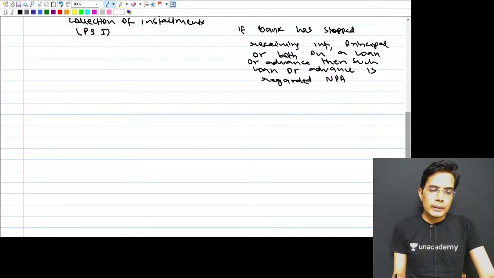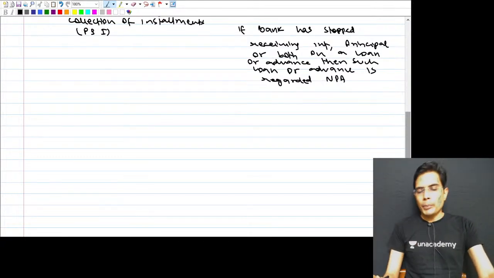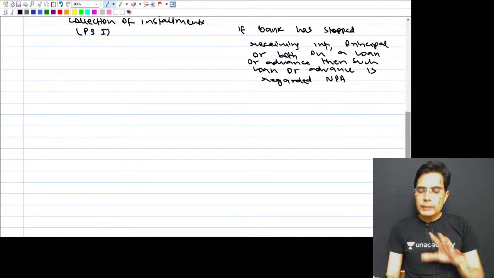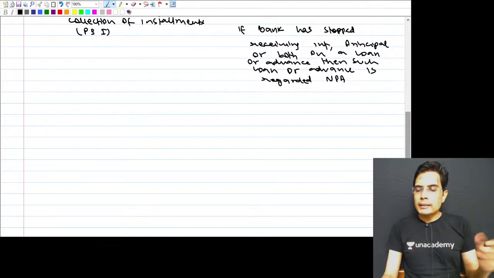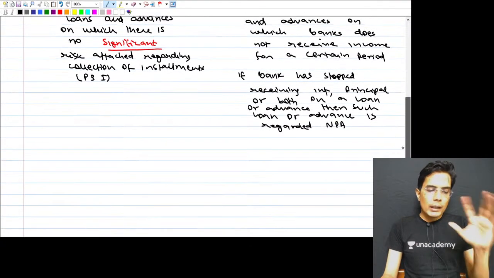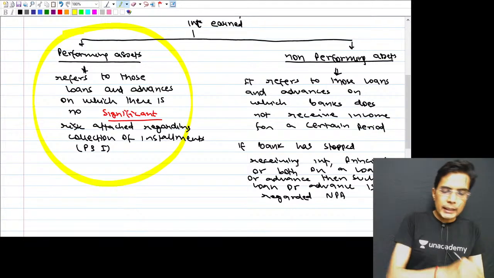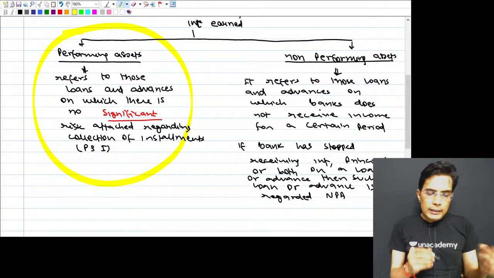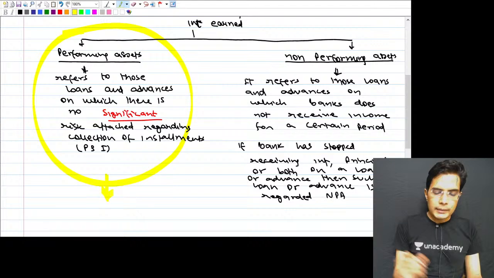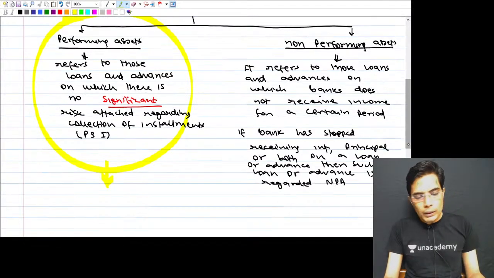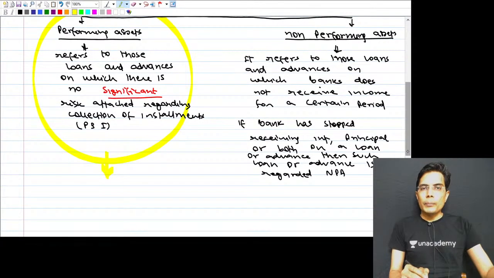Now the question is, why is this classification important? Based on this classification, the bank recognizes the income. If a particular loan or advance is classified as a performing asset, then the interest income on it is recognized on accrual basis in the books of the bank.